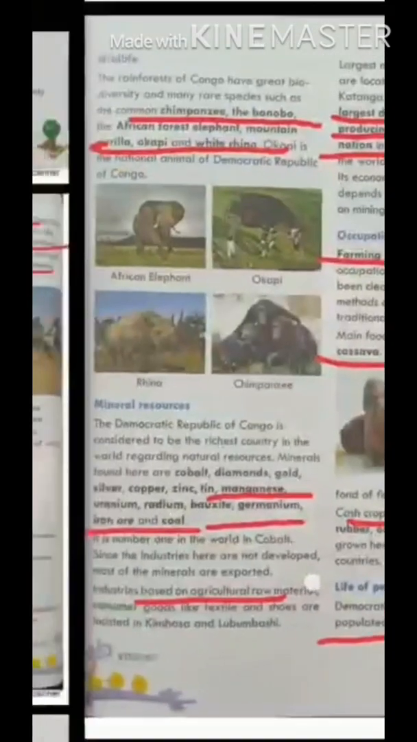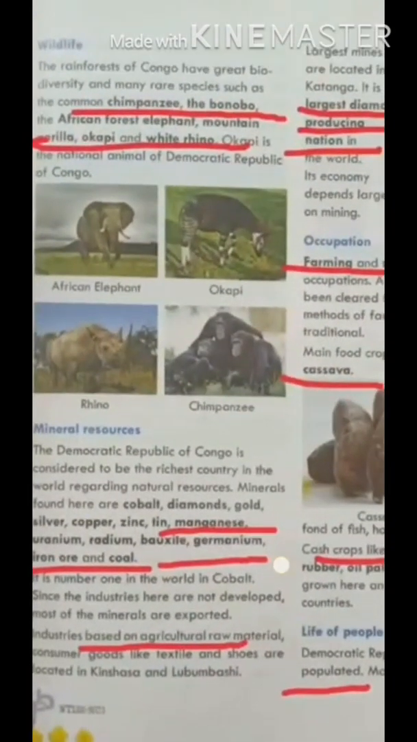Next, wildlife. Students, the rainforest of Congo has great biodiversity and many rare species such as the common chimpanzee, the bonobo, the African forest elephant, mountain gorilla, okapi, and white rhino. These are the wild animals here in DRC. And listen carefully: the okapi is the national animal of DRC.